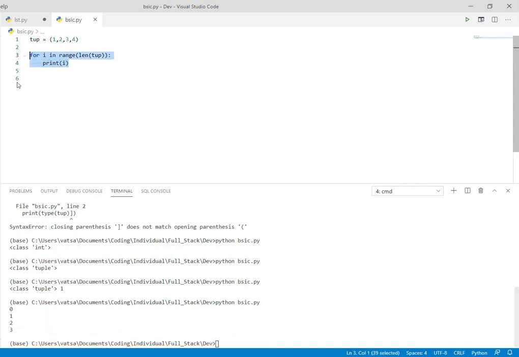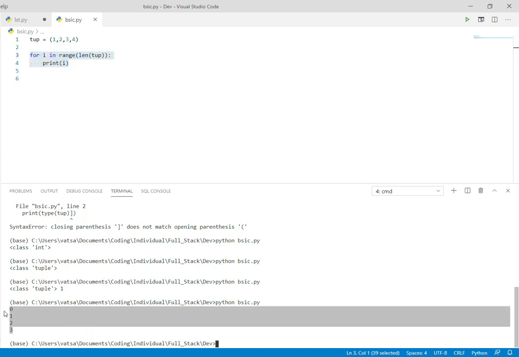Using a for loop, we can get all these values by index, because a tuple follows indexing as well. That's why we can get all the values.